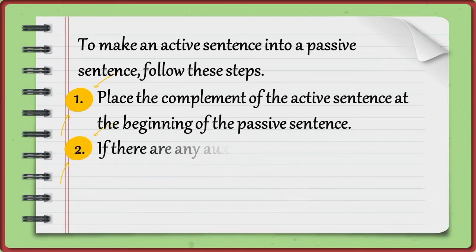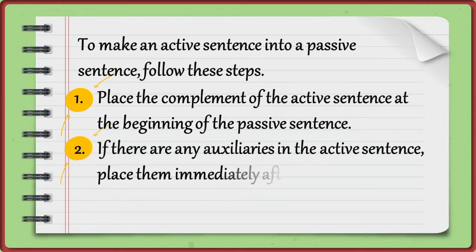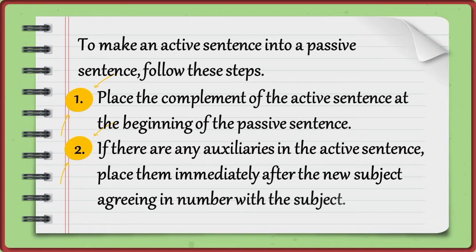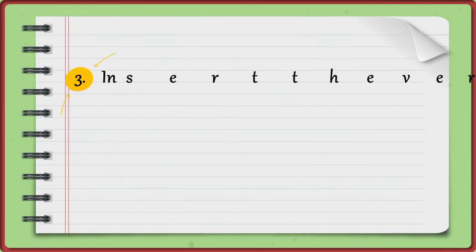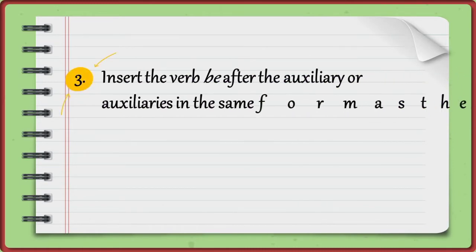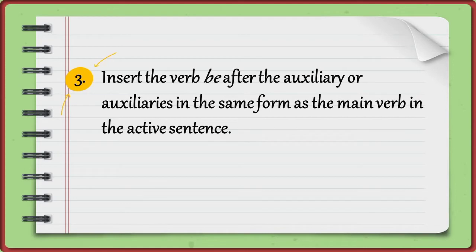2. If there are any auxiliaries in the active sentence, place them immediately after the new subject agreeing in number with the subject. 2. Jika dalam kalimat aktif terdapat kata bantu, letakkan segera setelah subjek baru pada kalimat pasif yang sesuai dengan jumlah subjeknya. 3. Insert the verb be after the auxiliary or auxiliaries in the same form as the main verb in the active sentence. 3. Sisipkan kata kerja be setelah kata bantu dalam bentuk yang sama dengan kata kerja utama dalam kalimat aktif.